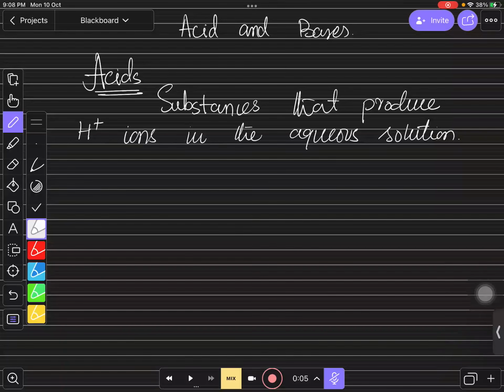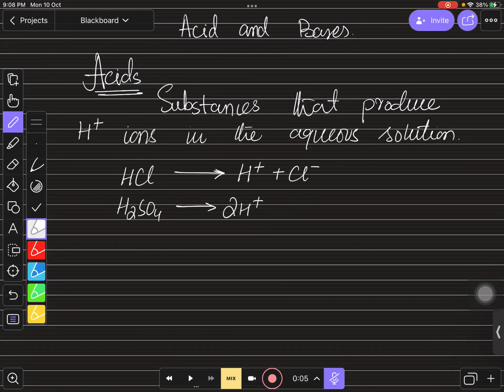For example, if you have hydrogen chloride gas, you just place this gas into the water, you will see that it will produce hydrogen ions and chloride ions. So this means hydrogen chloride gas is acidic in nature. For example, sulfuric acid is actually going to produce two H ions in the solution and a sulfate ion. That means it is also an acid, right?